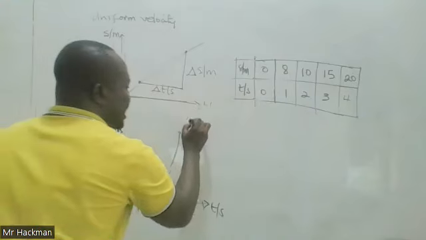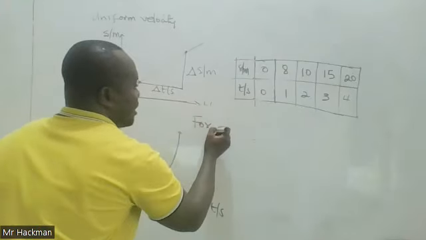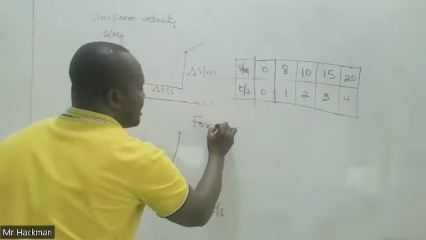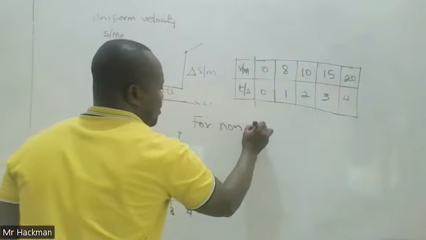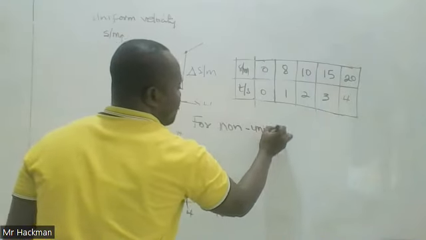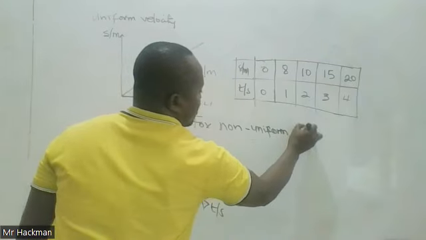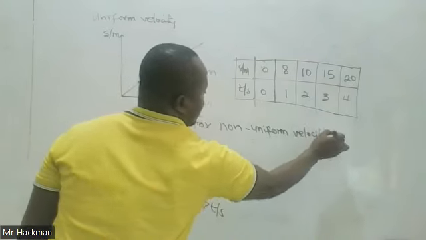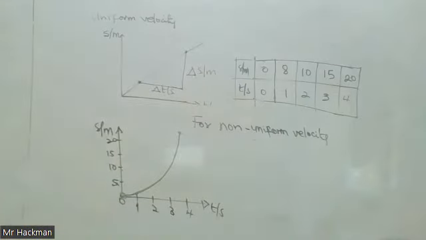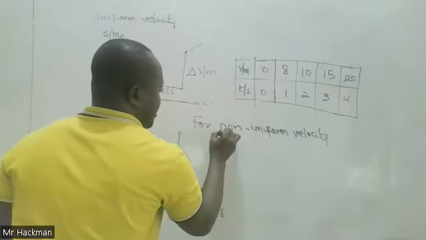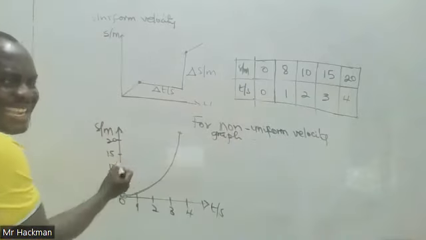So for a non-uniform velocity, sorry, displacement graph, for a non-uniform velocity graph, it's a curve.